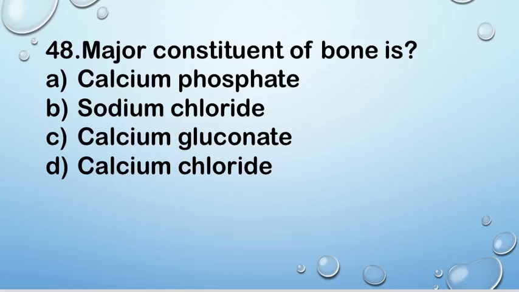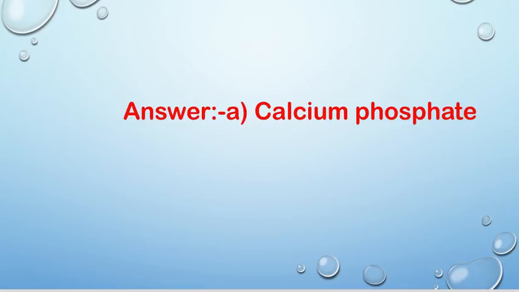Next question. Major constituent of bone is A calcium phosphate, B sodium chloride, C calcium gluconate, and D calcium chloride. Right answer is A, calcium phosphate. Major constituent of bone is calcium phosphate.